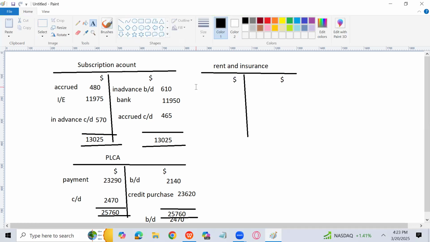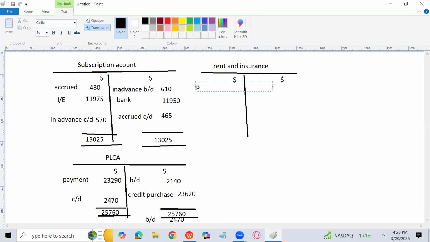You should be able to know that here you will write prepaid brought down as expense. Here you will write owing brought down, accrued brought down, arrears brought down. Here is going to be the prepaid carried down. Here you will write owing carried down or accrued carried down. Bank figure will come over here, and the difference will go to the income and expenditure account, which is the difference of the two sides. So income expense account is the opposite of the income account, which is subscription. Subscription is the income account.